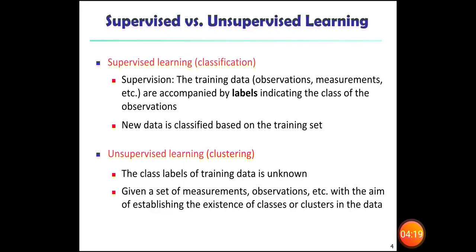With this known data, a model can be constructed. By using this model, the new data can be classified. In the case of unsupervised learning, the training data itself is unknown. So unknown data is used to classify the new data.